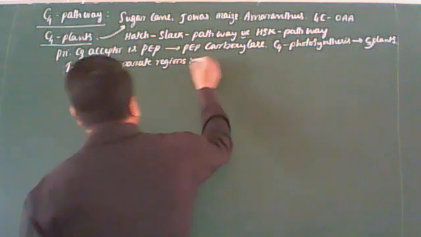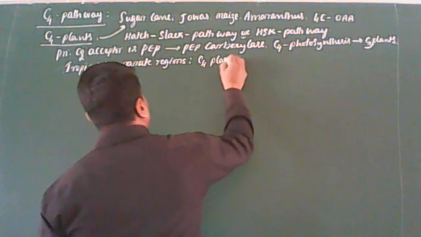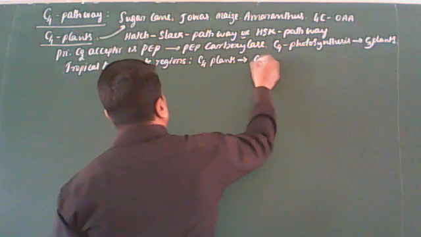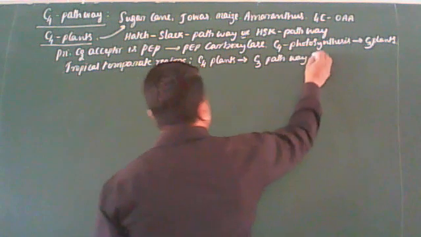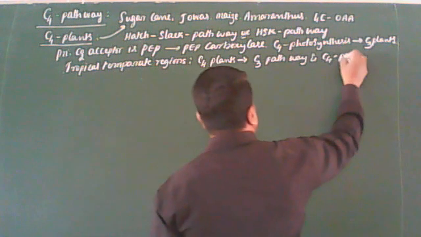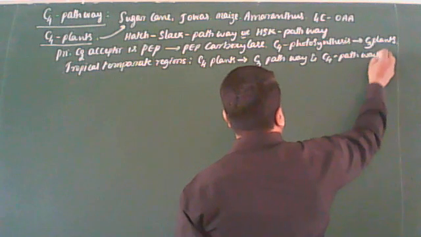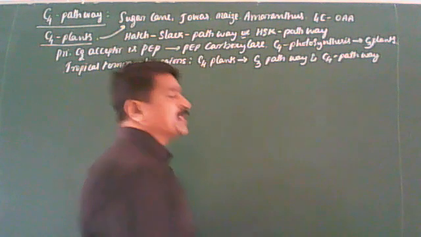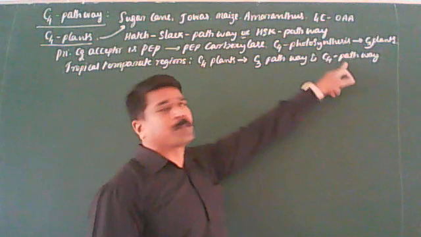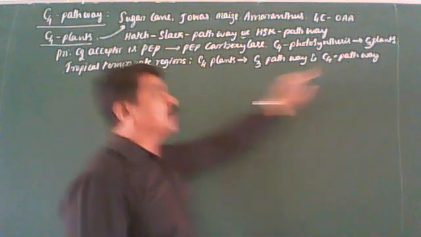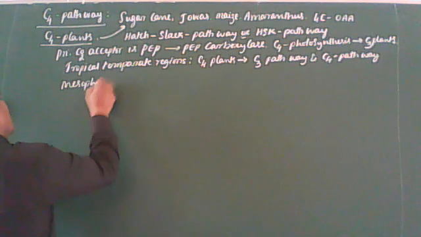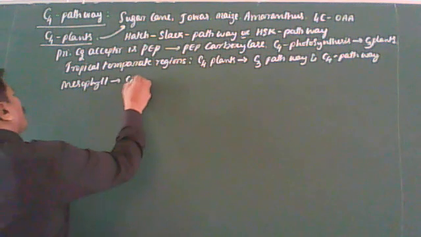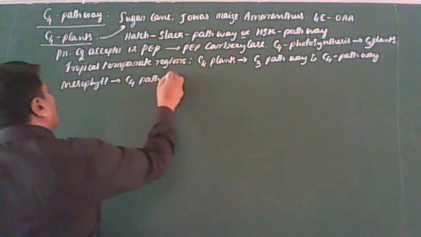In C4 plants, both C3 and C4 pathway take place. Got it? So in mesophyll cells, the C4 pathway takes place.